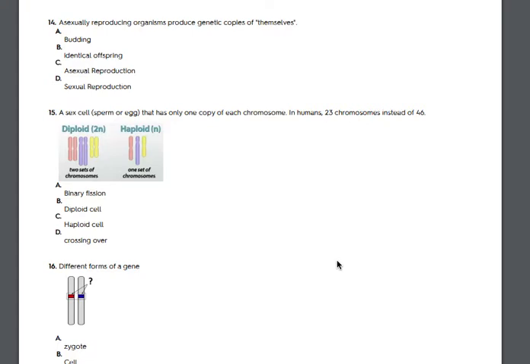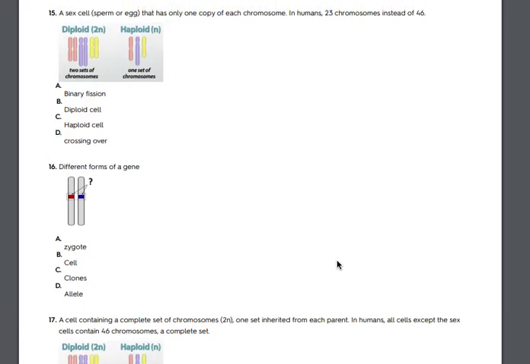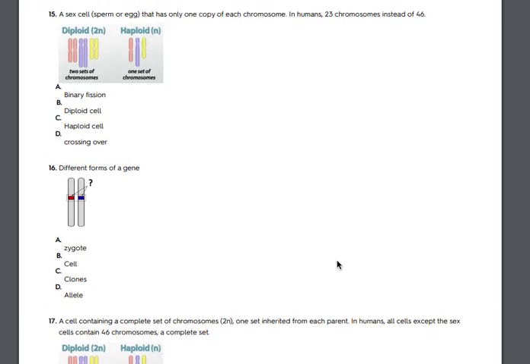14. Asexually reproducing organisms produce genetic copies of themselves. A. Budding. B. Identical offspring. C. Asexual reproduction. D. Sexual reproduction. 15. A sex cell, sperm or egg, that has only one copy of each chromosome. In humans, 23 chromosomes instead of 46. A. Binary fission. B. Diploid cell. C. Haploid cell. D. Crossing over.